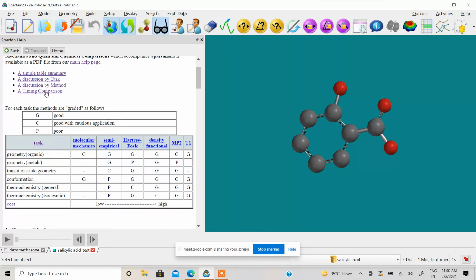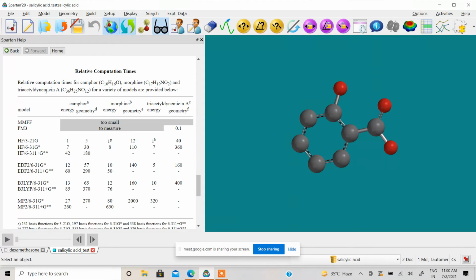Then the question you ask: timing, computational timing. We have some default molecules here, and we loaded camphor, morphine, and one triacetyl methine. You can see the default methods and molecules are mentioned here. Now here you can see unit 1. We have not given any particular unit like minutes or seconds.